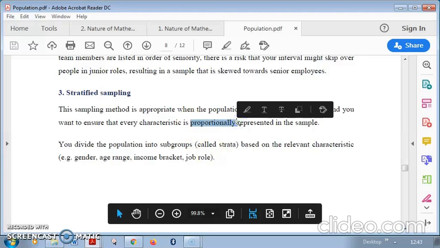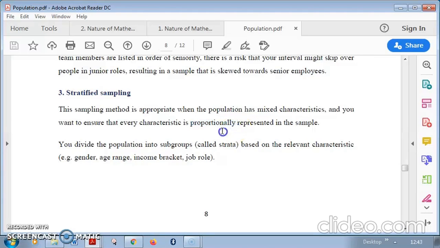Try to understand it mathematically. Suppose, as in the example I gave you, there are only 6 members in one group and 9 members in another group. Naturally, from the 6 you select fewer, and from the 9 you select more. But you cannot select at random, by your own wish. You have to find the proportion mathematically.